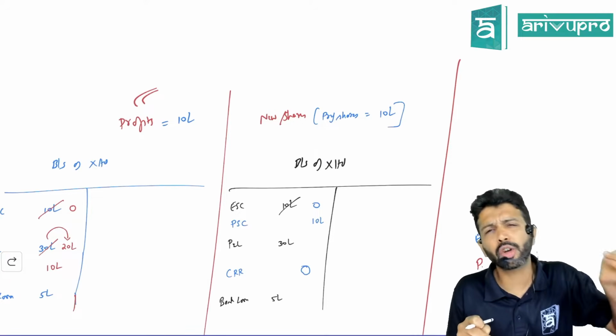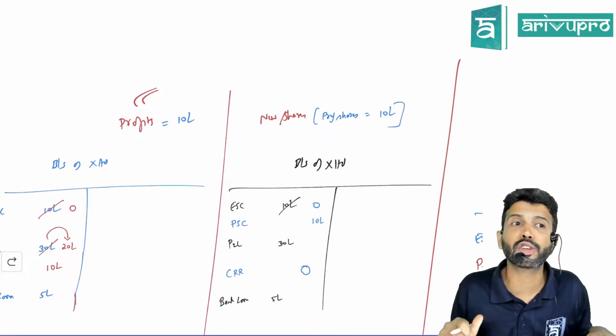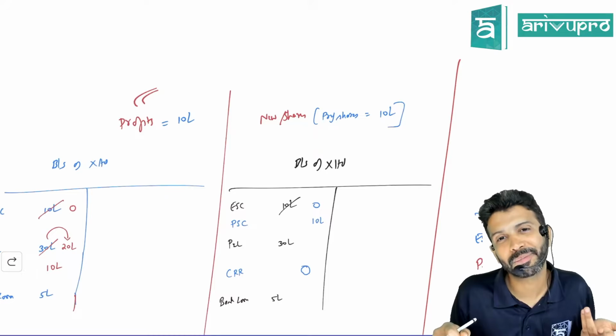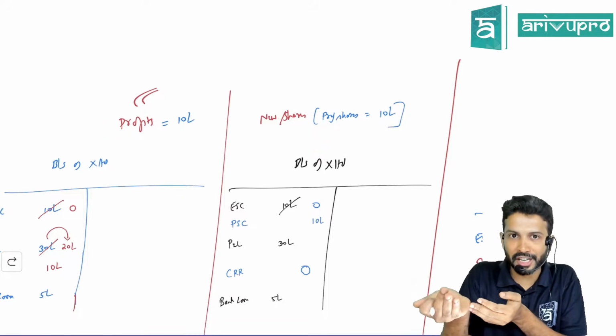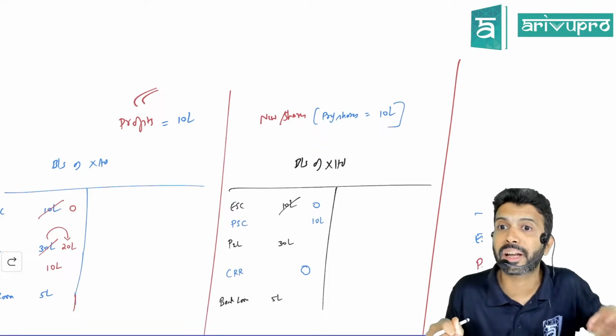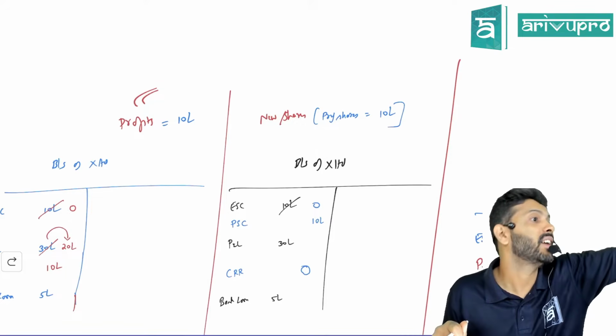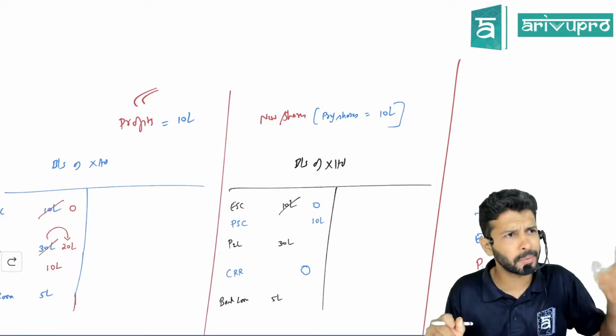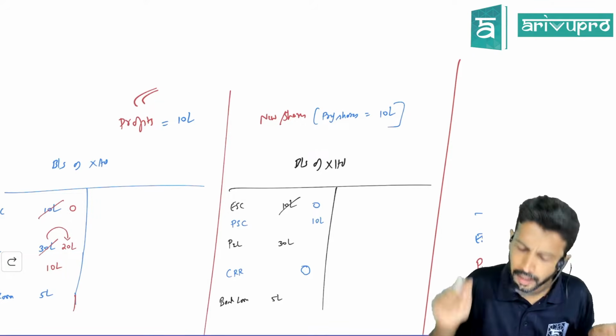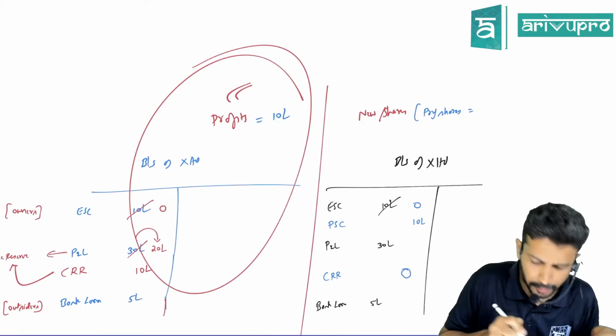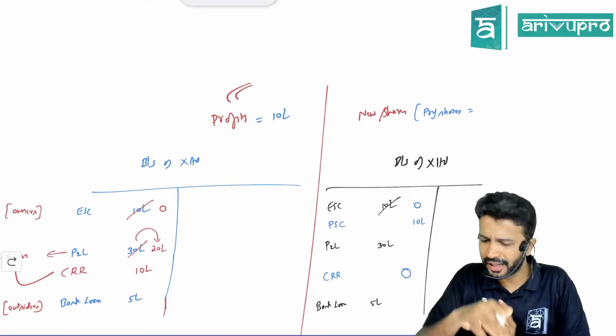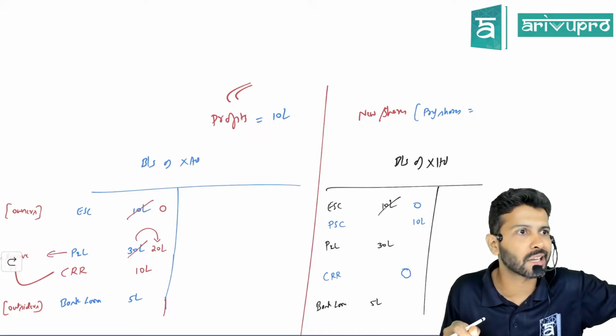But you could also argue that preference shareholders don't get any voting power. So if you issue preference shares, there will be no dilution of capital, meaning the promoters' shareholding will not reduce. That can also be put forth. So depending on the case, they may do it. But generally, you see this particular setup coming mostly in examination. Anyway, I've covered both. So you know what to do in all the cases?